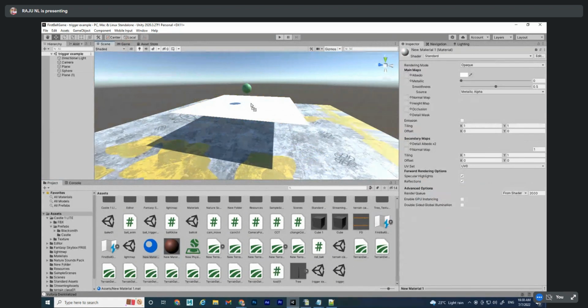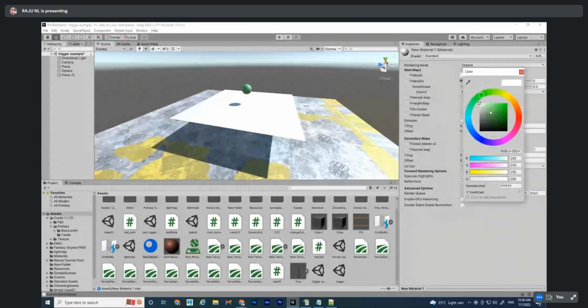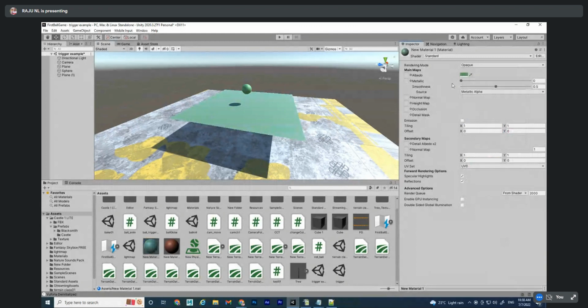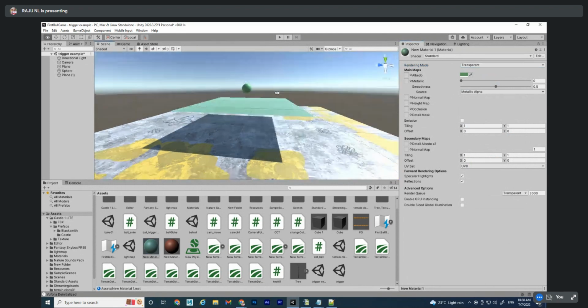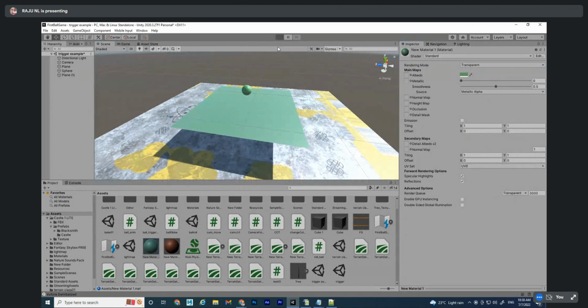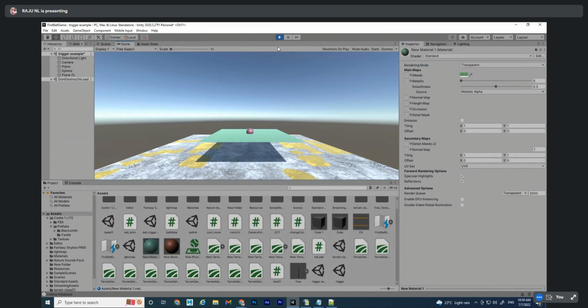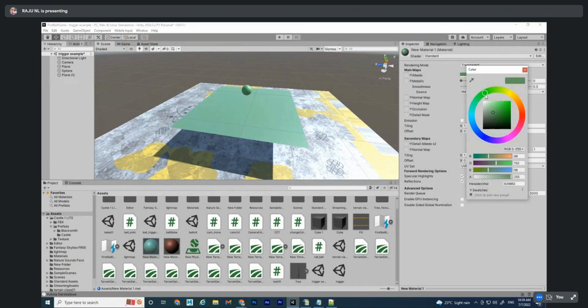So one more material I'm creating. Here I'll add, make it green or something. Albedo, metallic. Opaque, it's transparent. I had given transparent. Where is the transparent option? Yeah, it is already transparent. Click, so it won't appear. Okay, slightly appearing. Color we have to change. This level. See this?